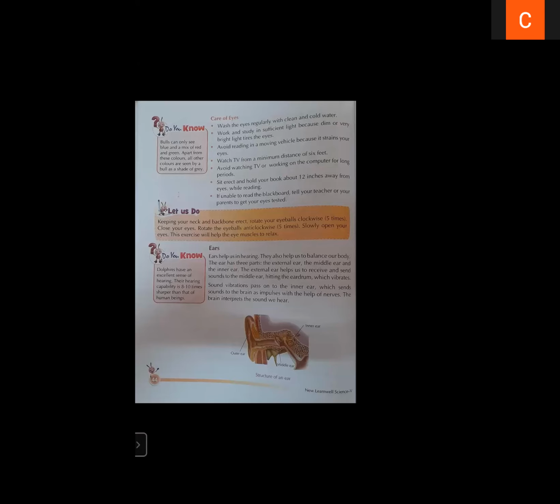The next sense organ is the tongue. So student, the two main functions of the tongue are that it is used to taste different objects, and it also helps us to speak. With the help of the tongue, we are able to speak, and we are able to taste different objects. And inside our mouth, there is a watery liquid, known as saliva. And saliva will keep our tongue moist.